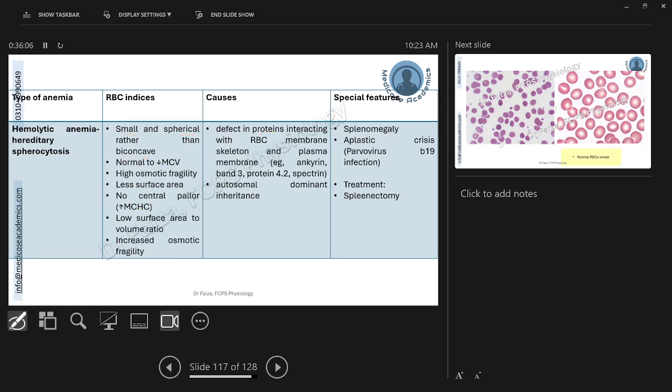Splenomegaly would be because there will be more cells to destroy, so the spleen will have to work more and its size will increase. As with sickle cell anemia patients, these patients are also more prone to infection by the parvovirus and thus are at a risk of aplastic crisis. One of the treatments advised for hereditary spherocytosis is splenectomy. When there will be no spleen working, the hemolysis of these abnormally shaped RBCs will reduce to some extent that can be manageable.